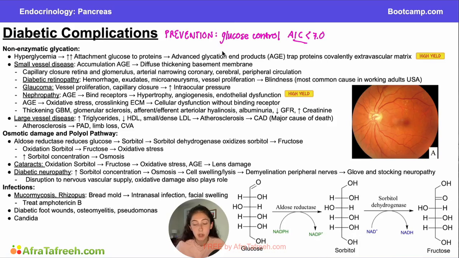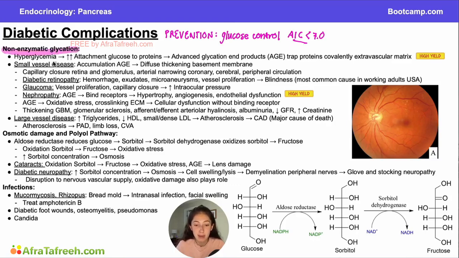And additionally, it's important to remember that although tight glucose control does prevent a lot of the complications of diabetes, it has not been shown to have as large of a mortality benefit. So it's important to make this distinction that tight glucose control is more of a morbidity benefit instead of a mortality benefit.